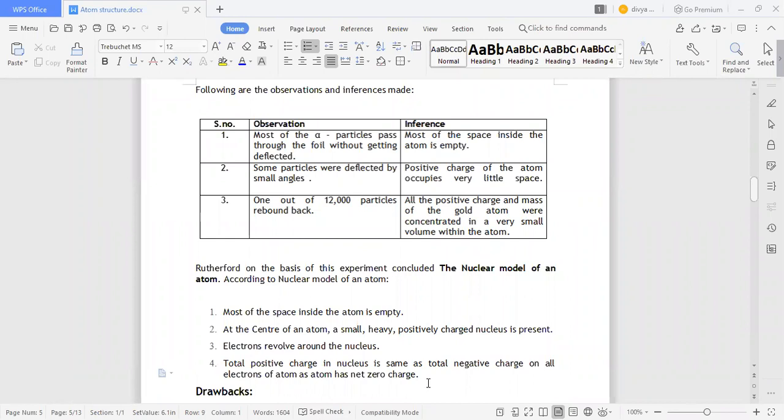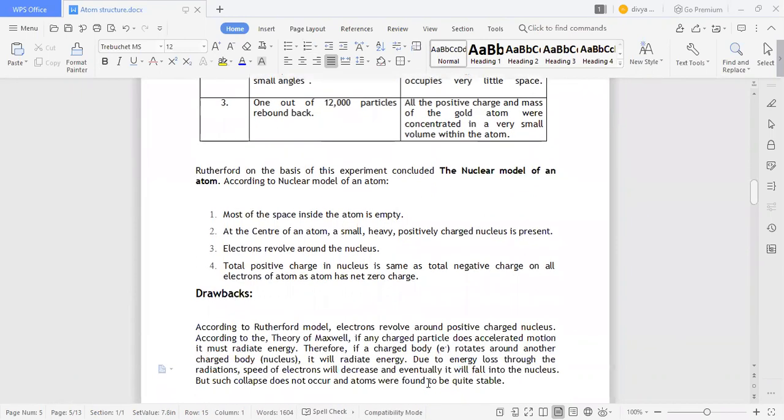They will take a very little amount of space, and they will be concentrated within the atom only. Rutherford, on the basis of this experiment, concluded the nuclear model of the atom. According to that nuclear model of the atom, most of the space inside the atom is empty.